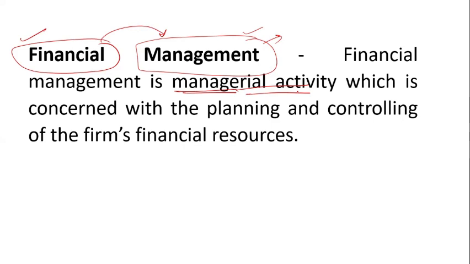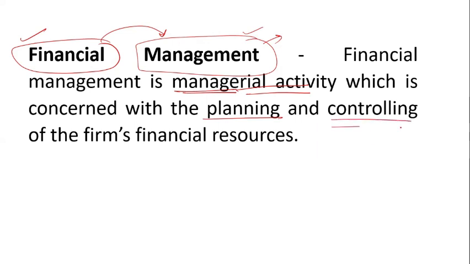So what does the manager do? The manager does proper planning: how to manage this finance, how to collect this finance, how to budget this finance. And all these things.